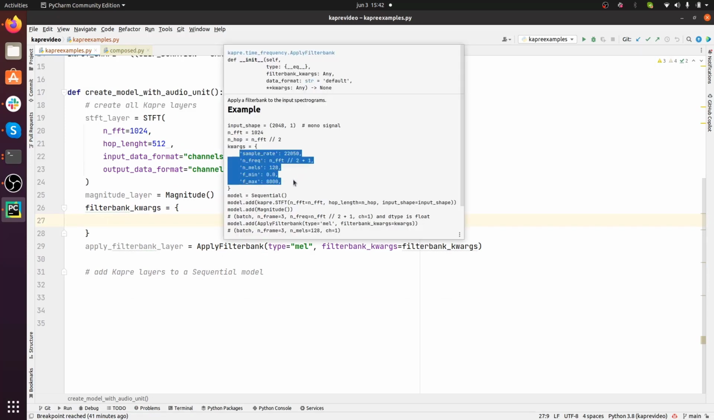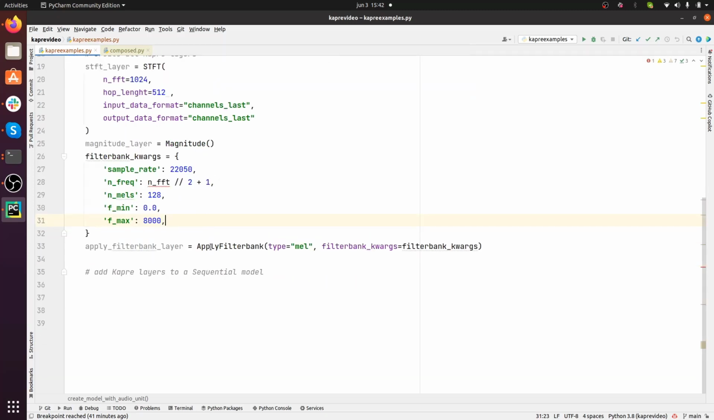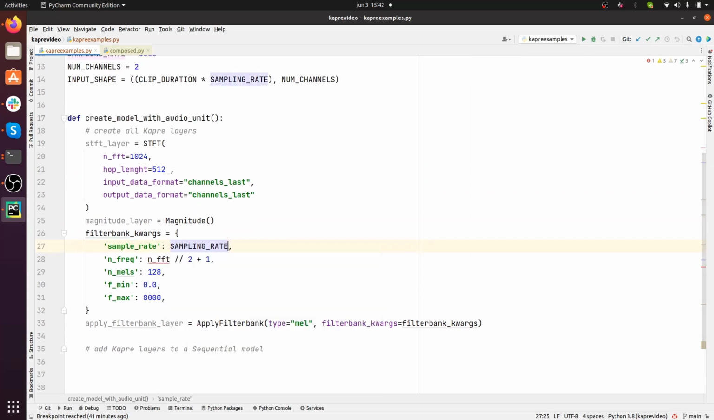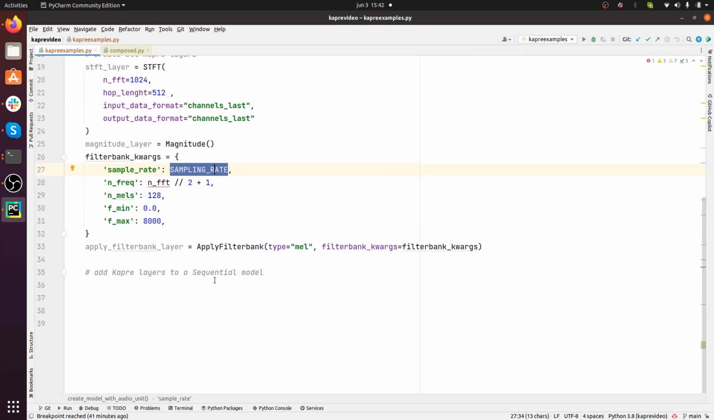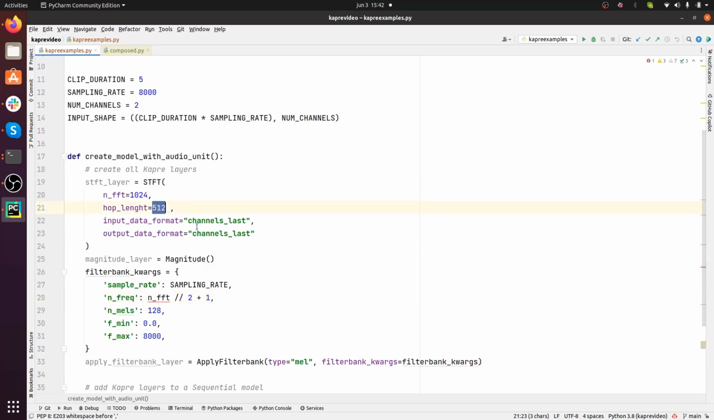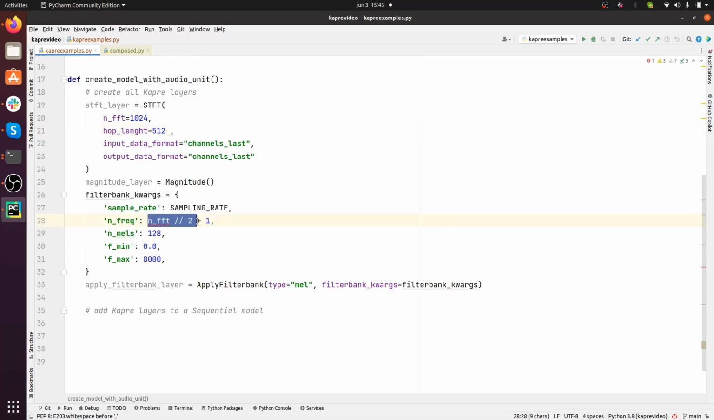So these parameters are numerous, and we should check them out here. We can copy this, which comes directly from an example. First of all, the sample rate we already have, and it's this one. The number of frequencies is equal to NFFT divided by 2 plus 1. In this case, it's 512 divided by 2, plus 1, so 513, so that's what we should expect.